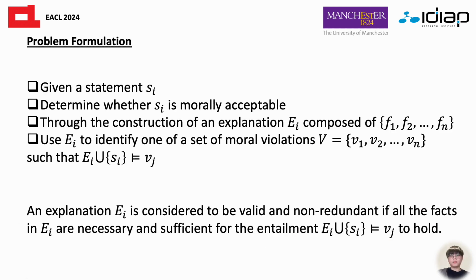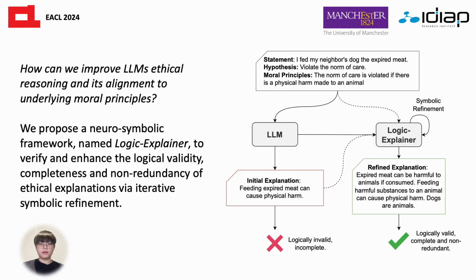Formally speaking, given a statement SI, the task is to determine whether SI is morally acceptable through the construction of an explanation composed of some facts. We use the explanation to identify one of a set of moral violations. Such an explanation is considered valid and non-redundant if all the facts are necessary and sufficient for the entailment to hold. Here we are focusing on the explanation generated from large language models.